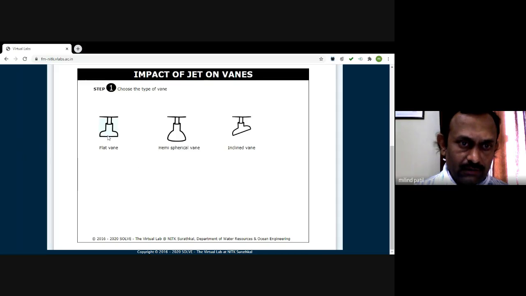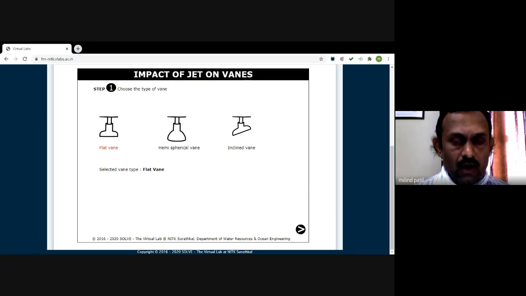Let us choose the plate as a flat vane. I am selecting a flat vane for this experiment, but you must all conduct your experiment setups with at least any two of these vanes. Complete your readings following the web link which is provided. I will provide the same web link in your Google Classroom also. So you must follow this. Conduct your own practical. Every student must conduct it online. Once you have conducted it, have your readings and submit them to me. So for the moment, we are selecting a flat vane. Let's click on next.